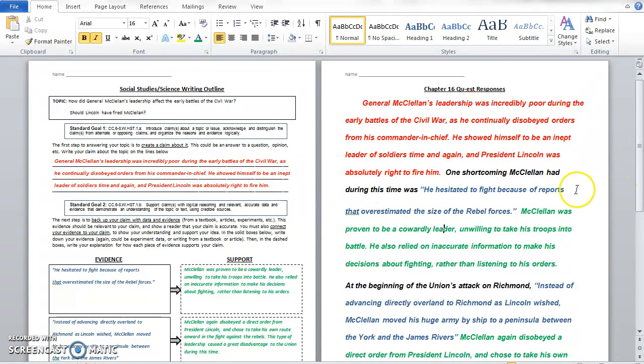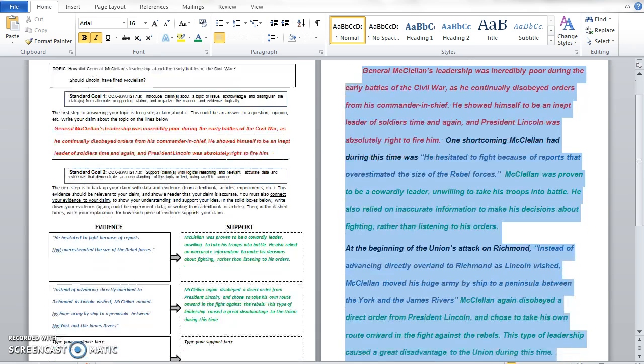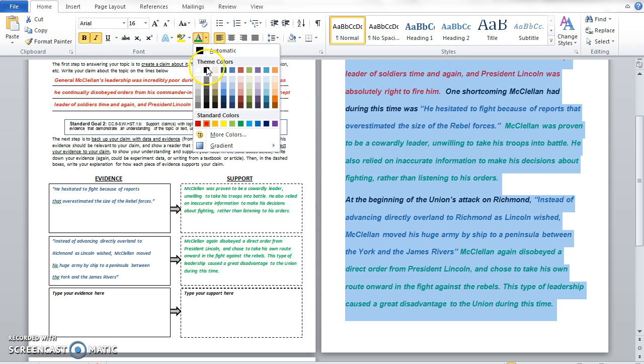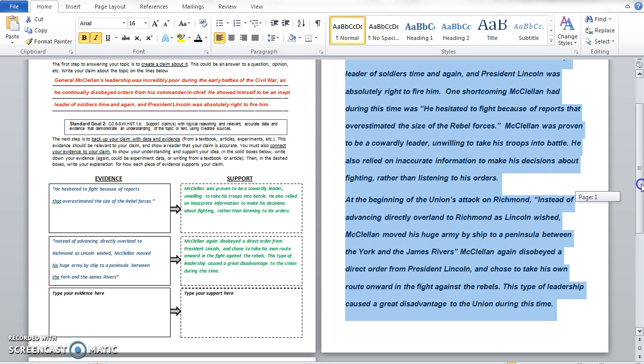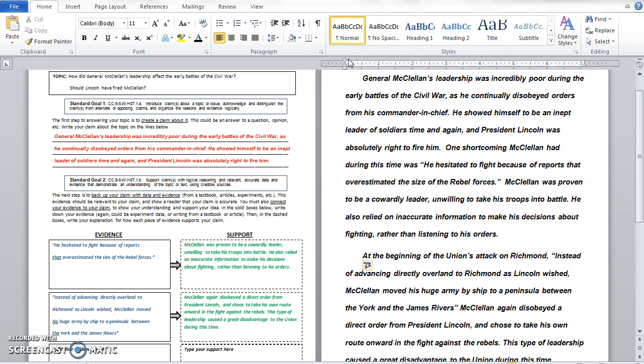So what we can do is briefly change everything over to black. We can read over what we have, and you can see that all of the information from your outline sheet really can transition over really nicely into getting a good start on your response. So we have so far that McClellan's leadership was incredibly poor during the early battles of the Civil War.